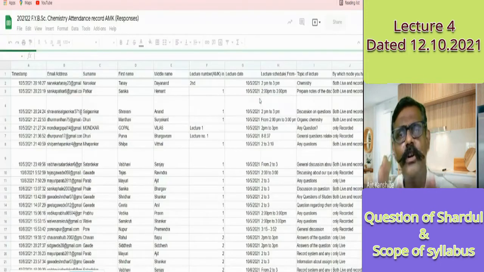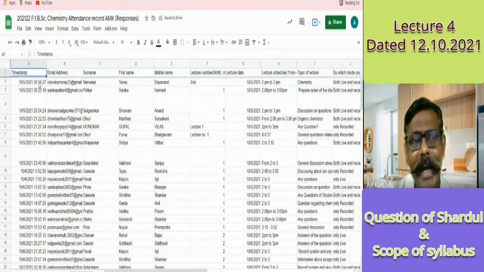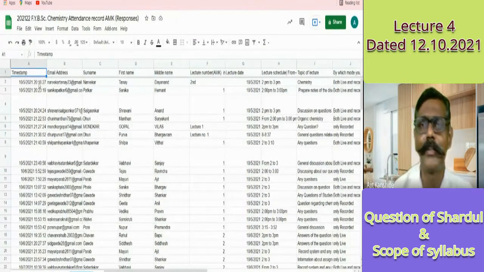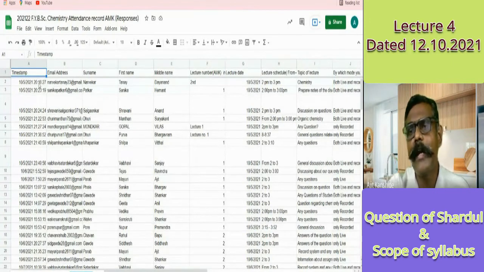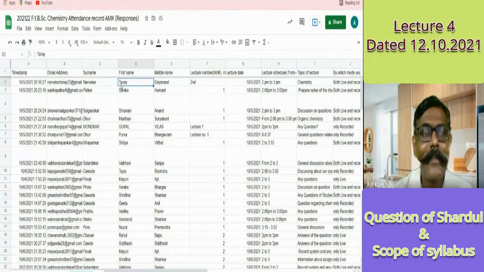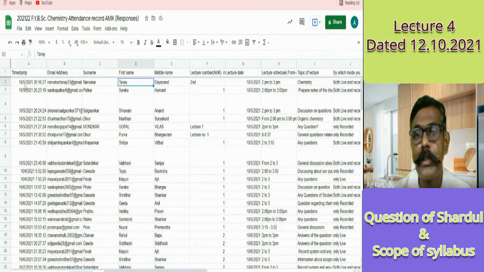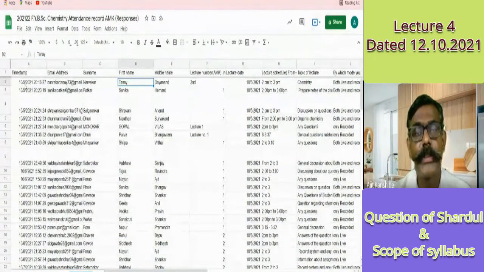I get the consolidated report. See here, at what time you have given the attendance, what is the date, everything I get in detail about the attendance. For example, Tanay has given the attendance of the second lecture on 5th of October. Is it right? Tanay, how is it possible, second lecture on the 5th of October? I mistakenly did it. Okay, mistakenly it happened.